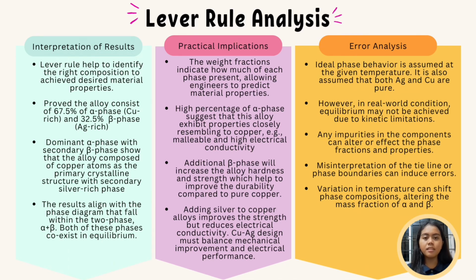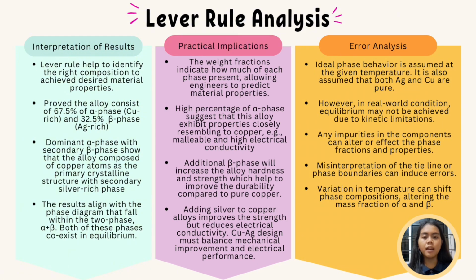Now, let's discuss the practical implications. The weight fractions indicate how much alpha and beta phases are present. This helps engineers to predict alloys' properties. A high percentage of alpha phase suggests that the alloy exhibits properties like copper, such as being malleable and having high electrical conductivity. Meanwhile, the presence of beta phase increases the alloy's hardness and strength, which enhances its durability compared to pure copper. Adding silver to copper alloys improves the mechanical properties, but also reduces its electrical conductivity. Thus, with the help of the lever rule, engineers can design a balanced copper-silver alloy that has efficient electrical performance with mechanical improvement. Lastly, let's look at the error analysis.